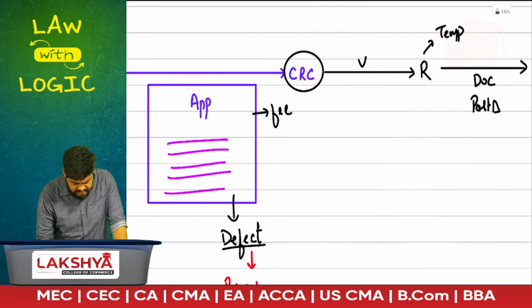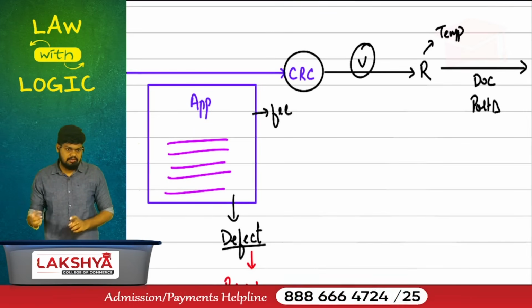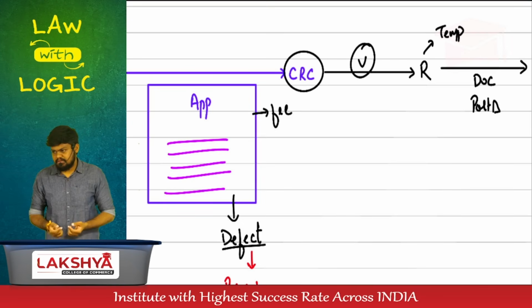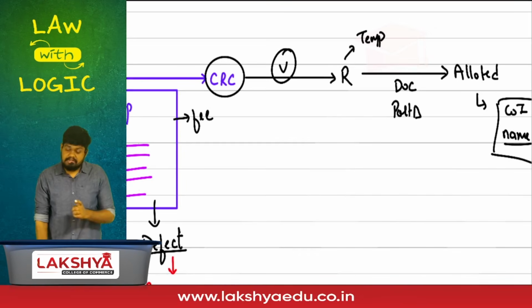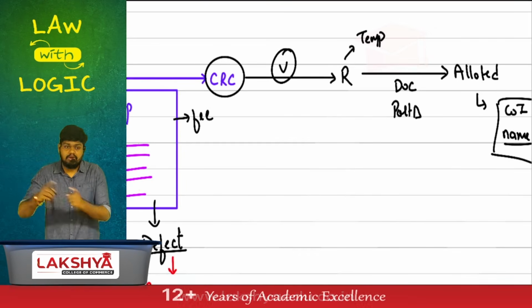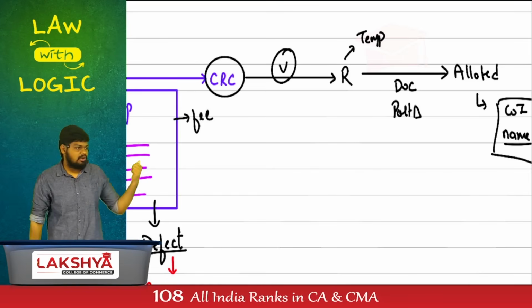No. Then they'll verify the document. After verification, they will reserve it or allot it. Reserve is temporary or permanent. In this temporary period, you have to submit all the documents under part. Once correctly submitted, the name will be reserved or allotted. That means it is given permanently to you.